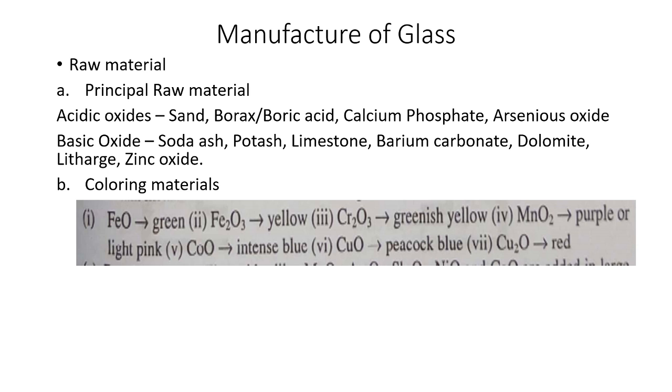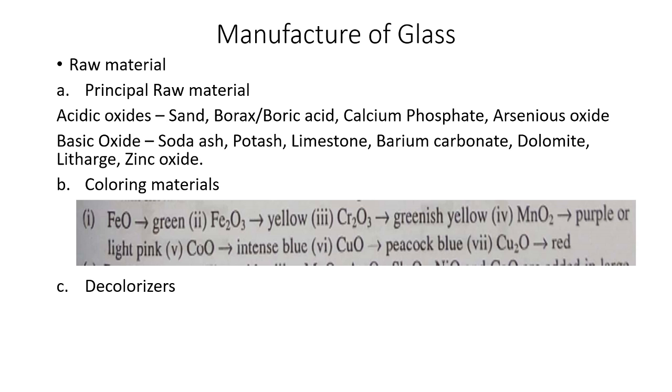At the same time, during reaction, it may impart an undesired color, so you can use decolorizers, and these decolorizers are oxides of manganese, arsenic, antimony, nickel, or cobalt, which can be added in large amount to molten glass for decolorization purpose.